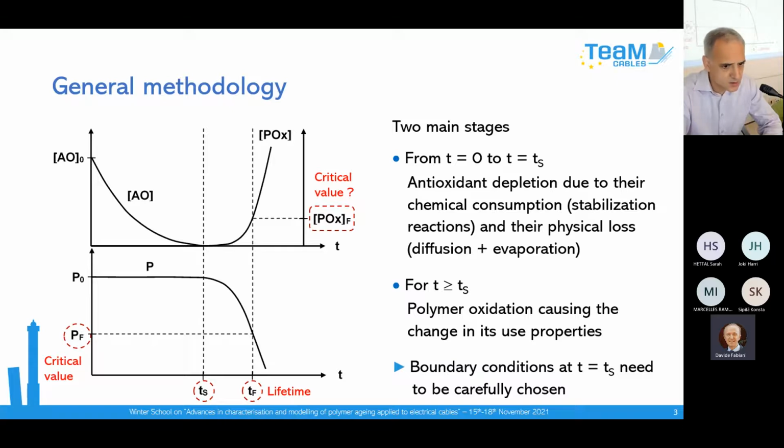For the moment, the question of the choice of a relevant structural end-of-life criterion is totally open. It's a totally open question because many researchers try to understand if it is possible to relate the end-of-life criterion determined with the use property to a structural end-of-life criterion.